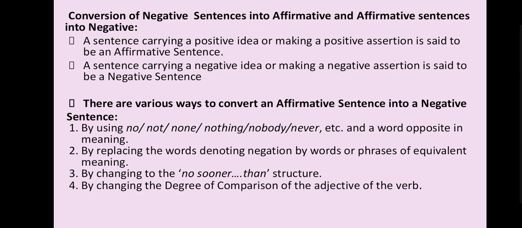First, by using no, not, non, nothing, nobody, never, etc. and a word opposite in meaning. Second, by replacing the words denoting negation by words and phrases of equivalent meaning. Means you have to use the equivalent meaning. You are not allowed to change the meaning, that we have seen already.